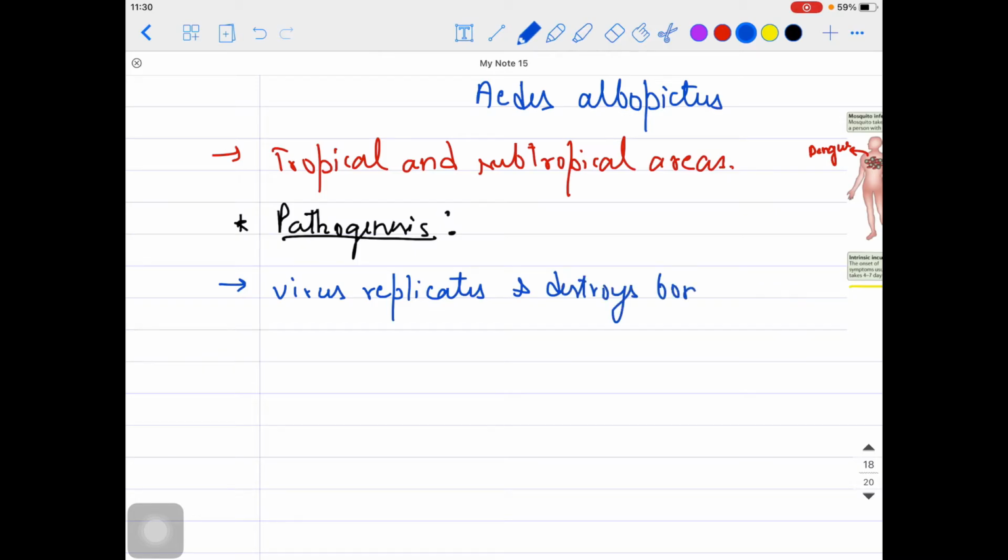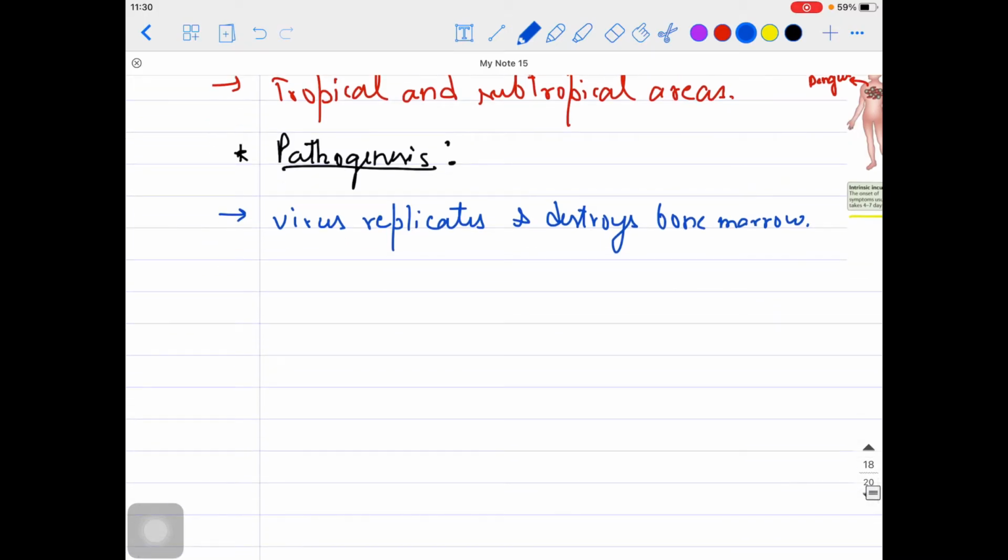Okay, it can actually destroy the bone marrow as well. That's why it is called the breaking bone fever. It is having a severe bone pain. Next thing over here is that plasma leakage is very common.